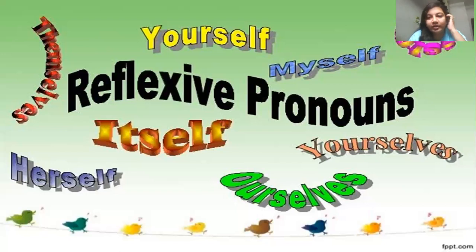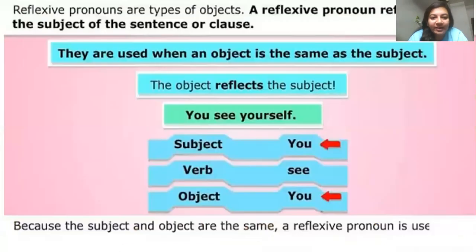Now moving further, today in this video, I'm going to explain you another three kinds of pronoun, and the first one is reflexive pronouns. Now let us see first what reflexive pronouns are. Reflexive pronouns are a type of objects. A reflexive pronoun reflects back to the subject of the sentence or a clause.